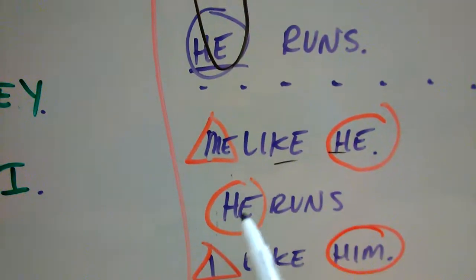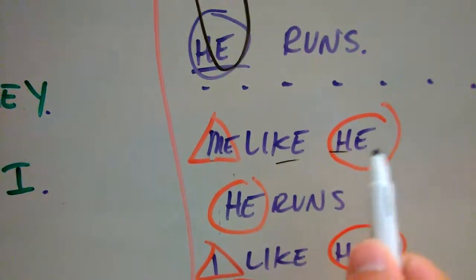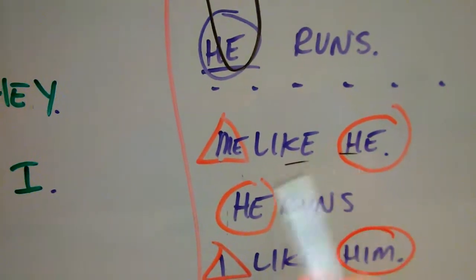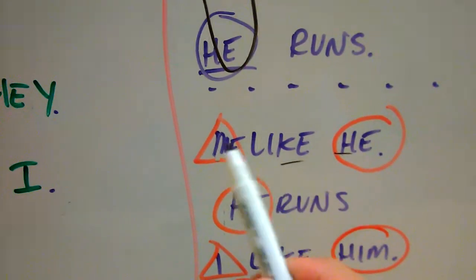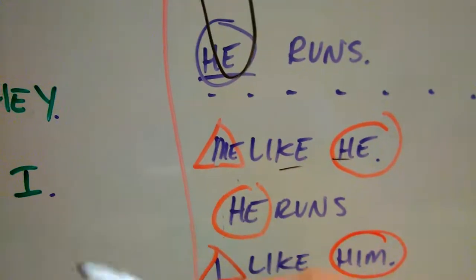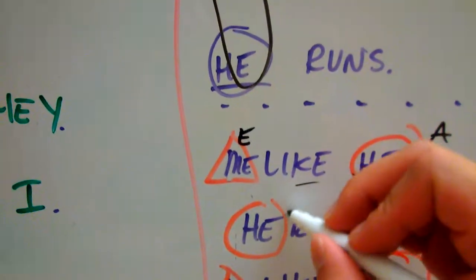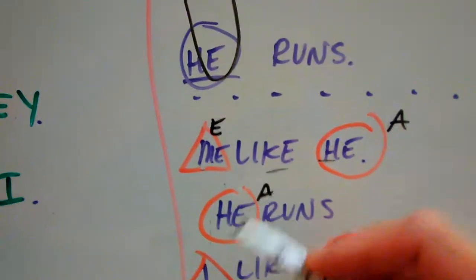The he and the he here remain absolutive, right? This is like the subjective case, the absolutive case, while this me here is an ergative. So let's just put this as an ergative and absolutive, right?